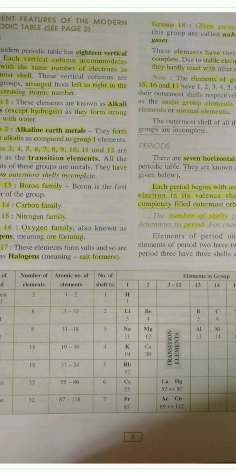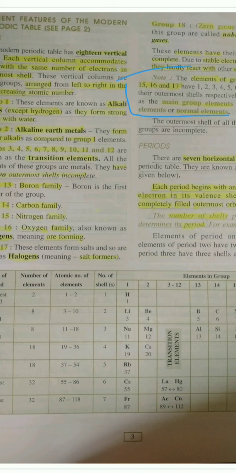And group 18 has three important characteristics that are to be remembered. First of all, group 18 elements have their outermost shell completely filled. Secondly, they have a stable electronic configuration. And thirdly, they do not react with any other element to form compounds. Thus they are known as noble gases.